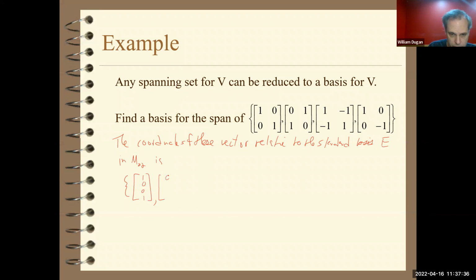I'd have 0, 1, 1, 0. I'd have 1, -1, -1, 1. And you'd have 1, 0, 0, -1.